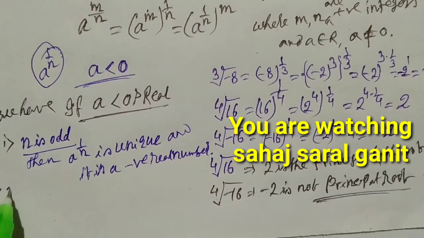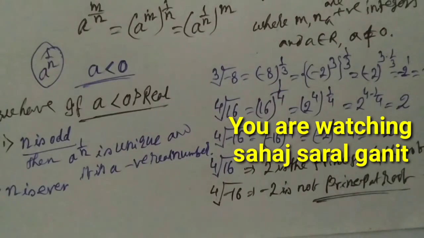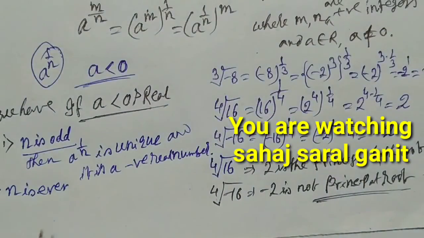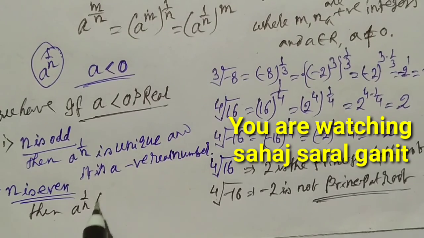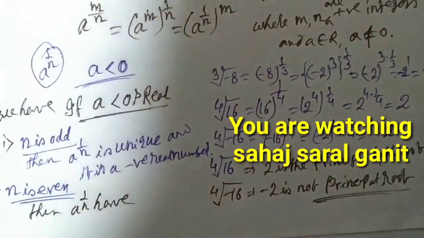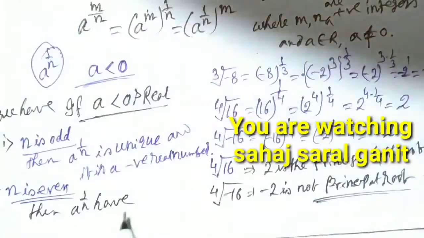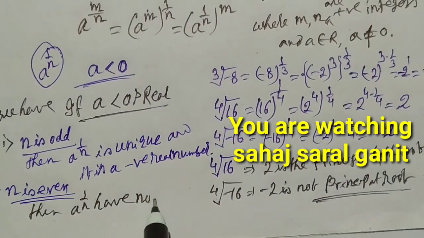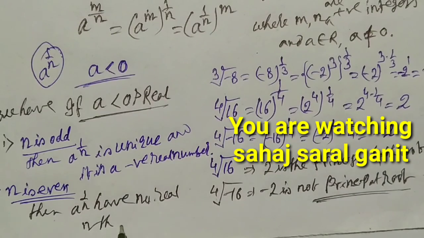Case number 2, if n is even, then a to the power 1 by n has no real nth root.